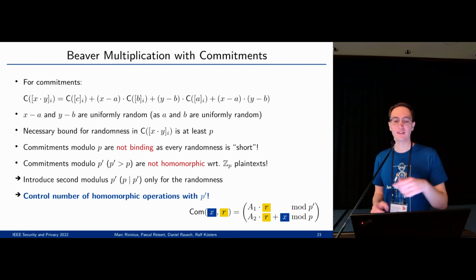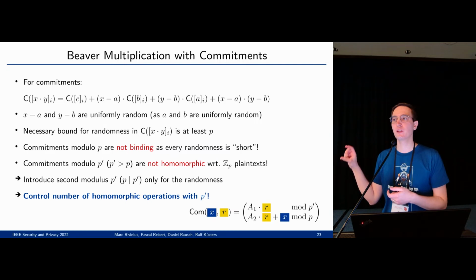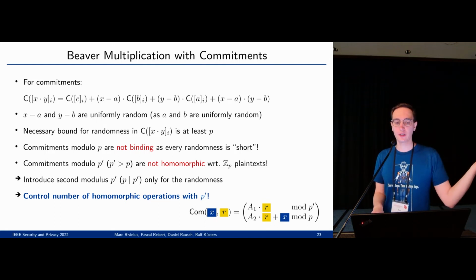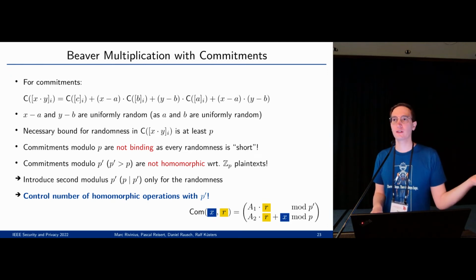So here is again the formula for the Beaver multiplication, but now for commitments instead of the full authenticated shares. If you analyze that for the randomness, if you know that A and B are uniformly random, X minus A and Y minus B are uniformly random, so they are at least P, the prime that you compute your operations with respect to modulo. And if you then use commitments modulo P, it's not binding because everything is short with respect to P. You don't base your binding property on hard lattice assumptions anymore. And that's not secure.